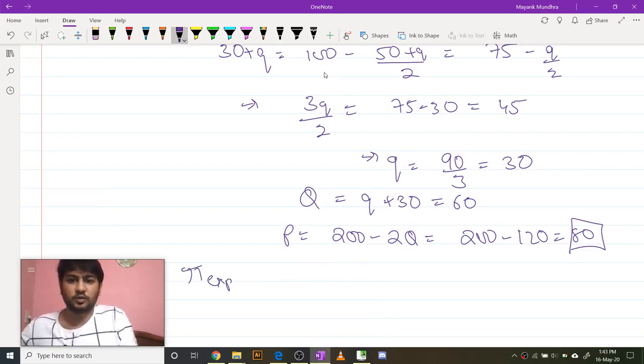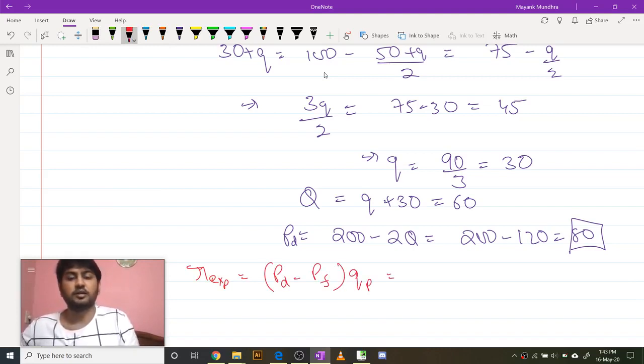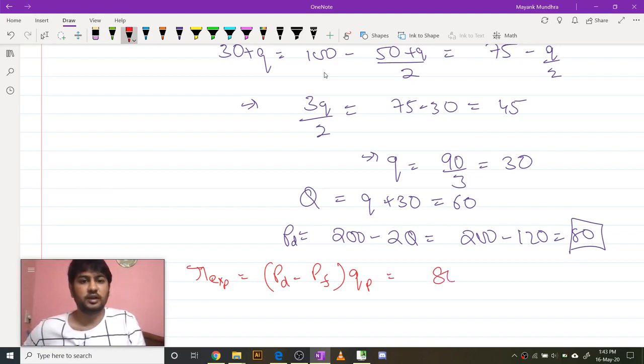Profit of the exporter is equal to price domestic minus price foreign into quantity allowed in the permit. So that would be equal to domestic price 80 minus foreign price 60, and the quantity allowed per producer is 0.1. So that's going to be 2 rupees.